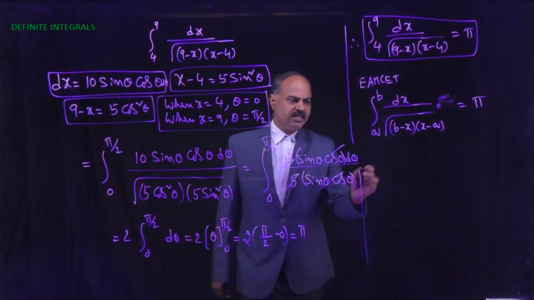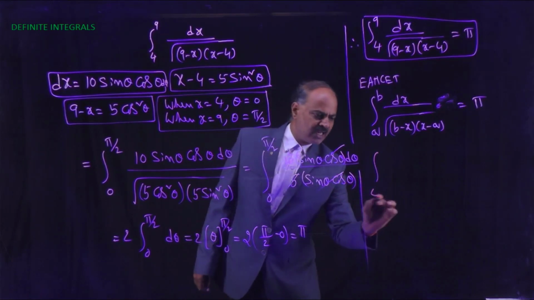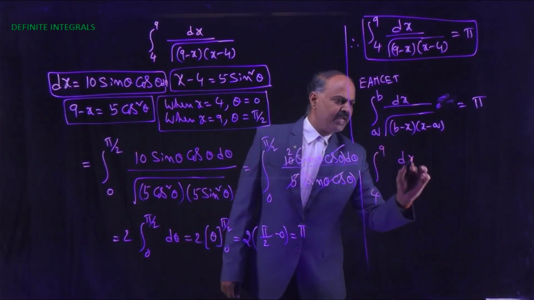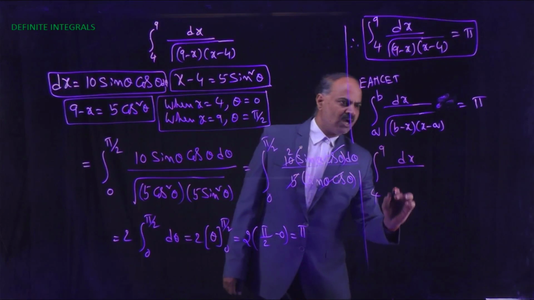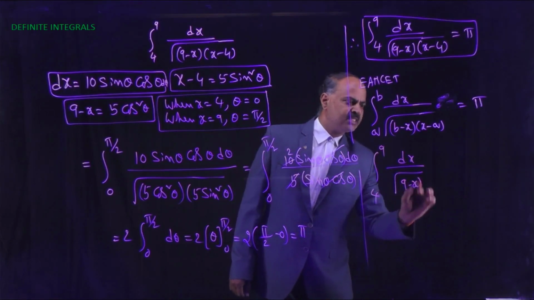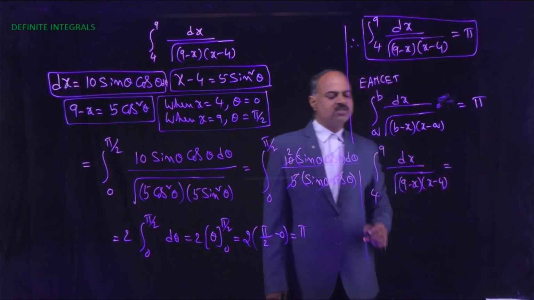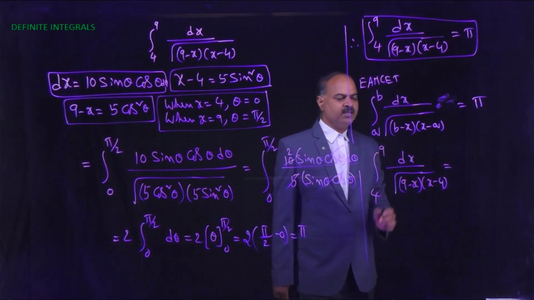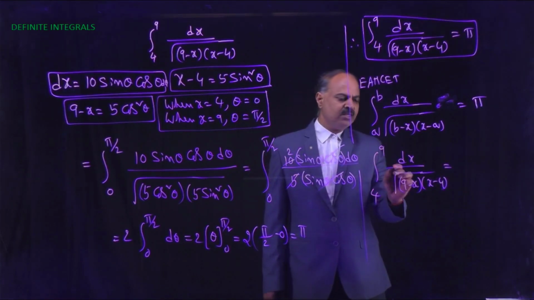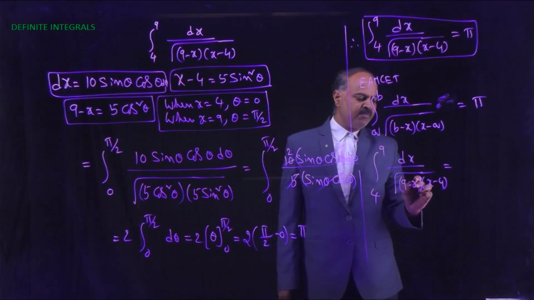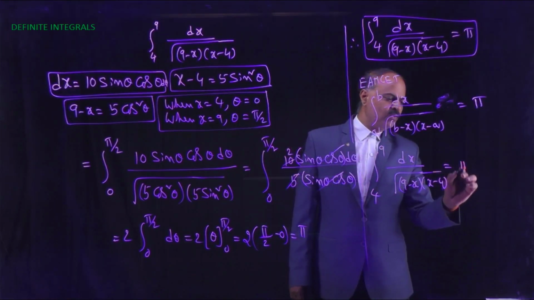So here, integral 4 to 9 dx by square root of 9 minus x into x minus 4, a equals 4 and b equals 9. So the integral equals pi.